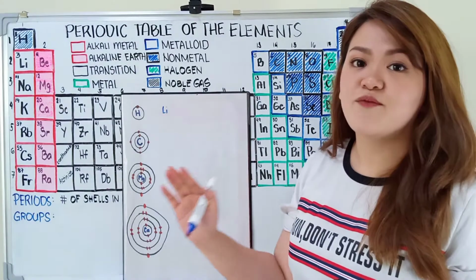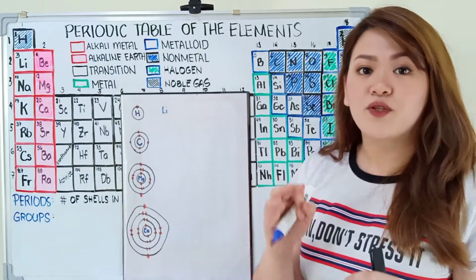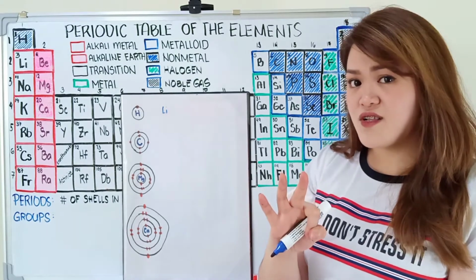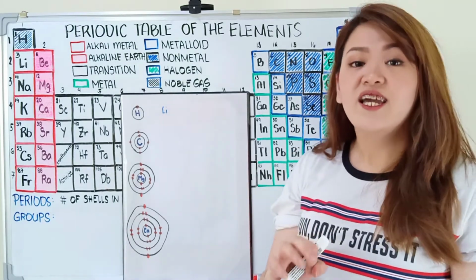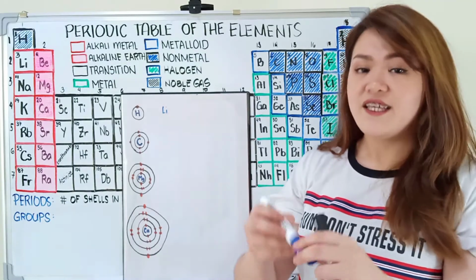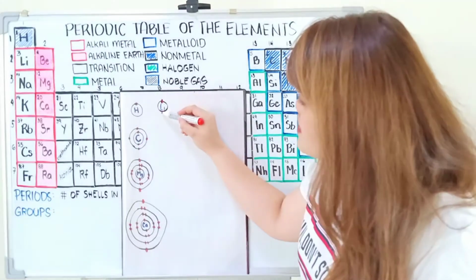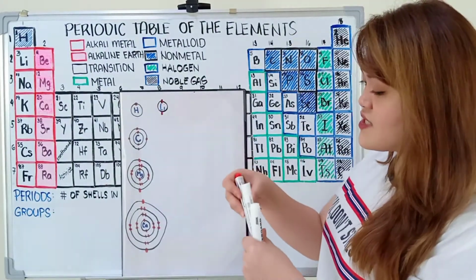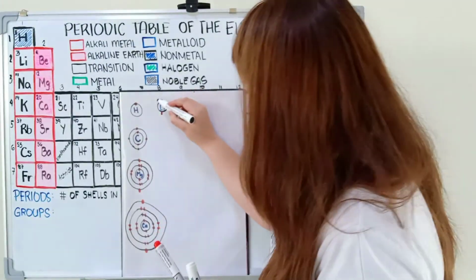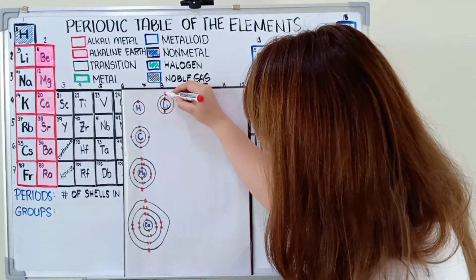So, under the same group, we have lithium with atomic number 3. So, if we have atomic number 3, we have how many protons? Yes, also 3. And then if we have 3 protons, how many electrons do we have? Yes, we have 3 electrons as well. For the first shell, we have 1, 2 electrons, and since na-fill na yung first shell, let's go ahead and fill the second shell. 3.